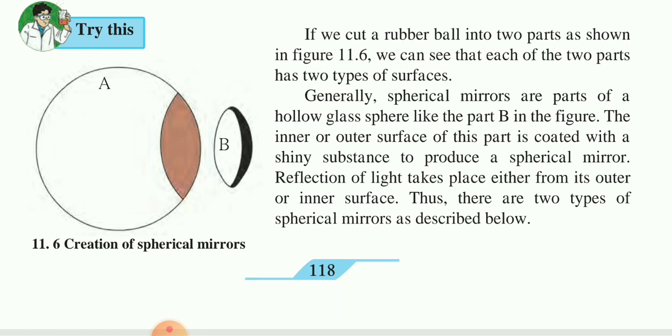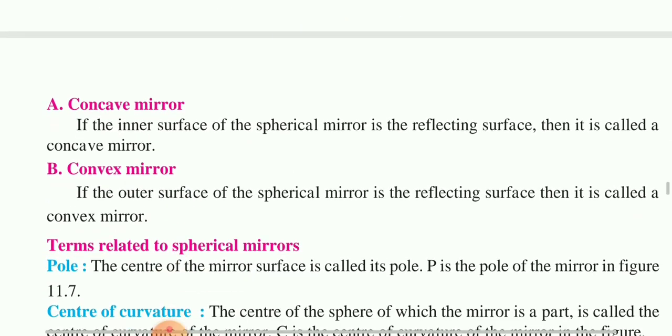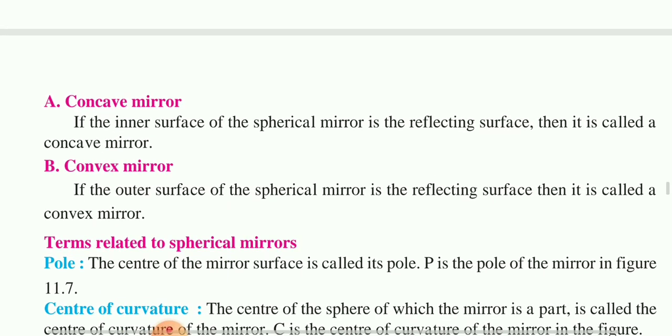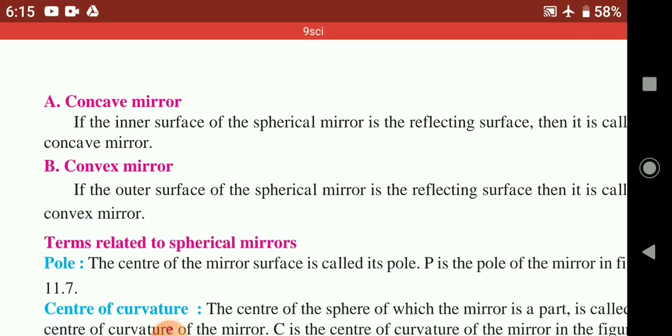Okay, but actually it is not, it is an imaginary thing. We describe a spherical mirror as a part which comes out from a glass sphere. So there are two types of mirrors, concave mirror and convex mirror. Concave mirror means the inner surface of the spherical mirror is the reflecting surface. And convex mirror means the outer surface of the spherical mirror is the reflecting surface, then it is called a convex mirror.